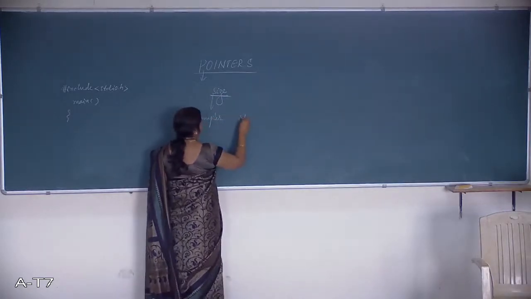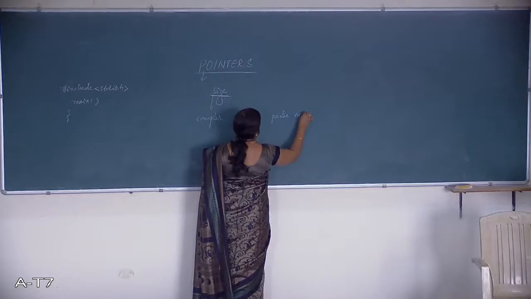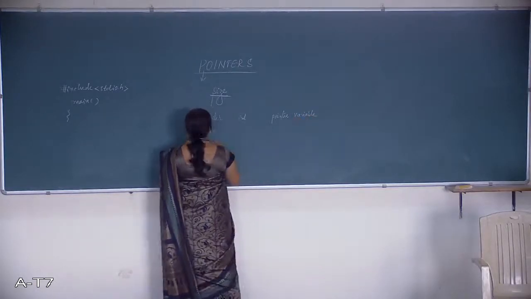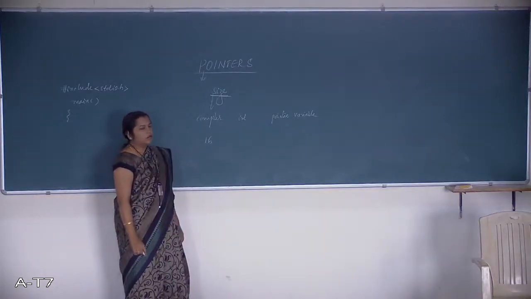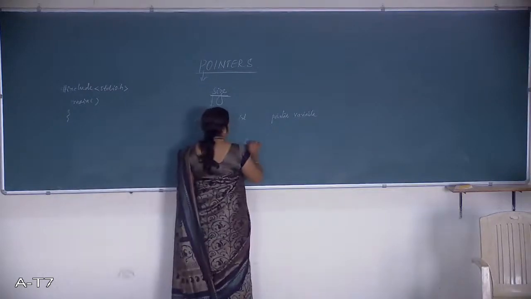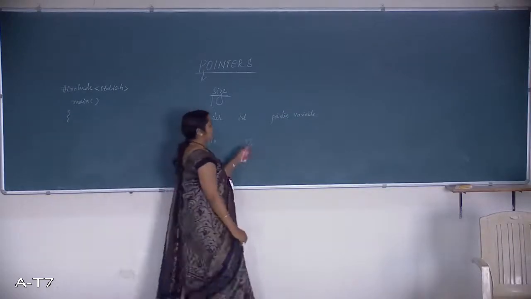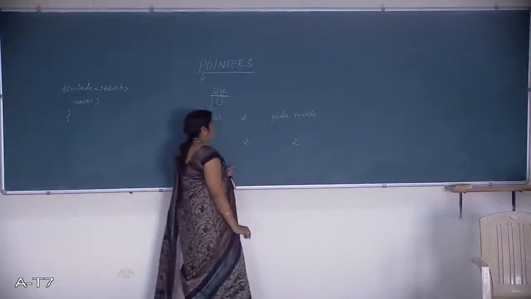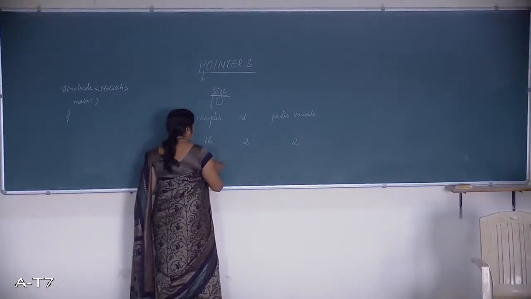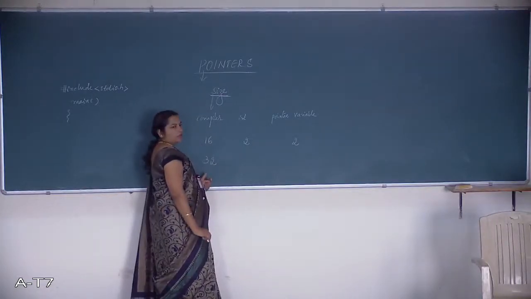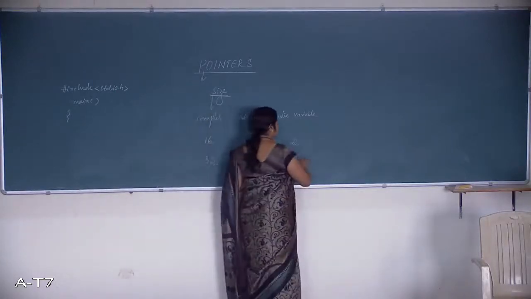If it is 16-bit, how many bytes will be occupied by the integer variable? How many bytes? 2 bytes. Right? 1 byte is equal to 8 bits, so 16 bits is equal to 2 bytes. Hence the pointer variable is also 2 bytes only. If the compiler word length is 32, then how many bytes will it occupy? 32 bits, 4 bytes. And here it is also 4 bytes.